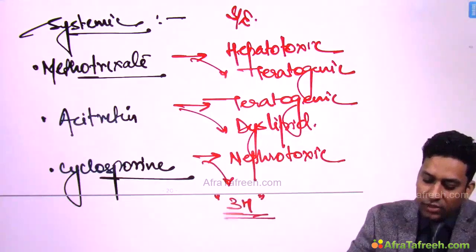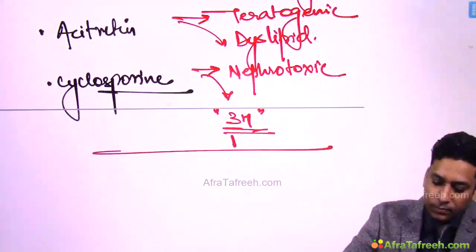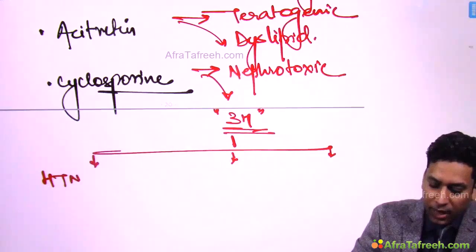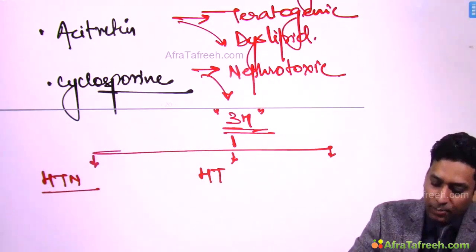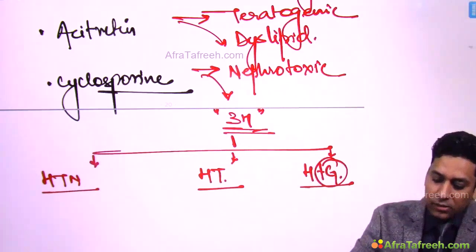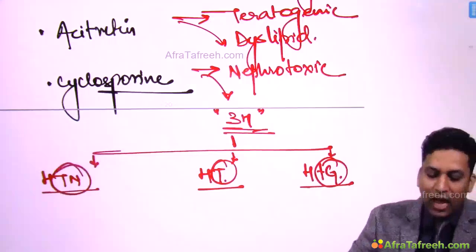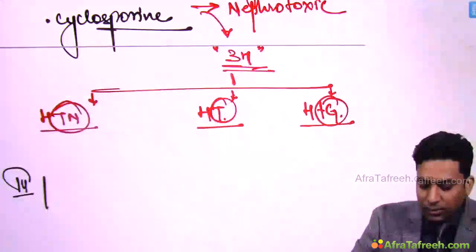There are other side effects of cyclosporin as well, which you can very easily remember by 3H. 3H, that is renal hypertension, hypertrichosis, hypertriglyceridemia. So raised triglyceride level, hypertrichosis, increased hair growth at unwanted sites, and renal hypertension. Then you can use phototherapy in these patients.